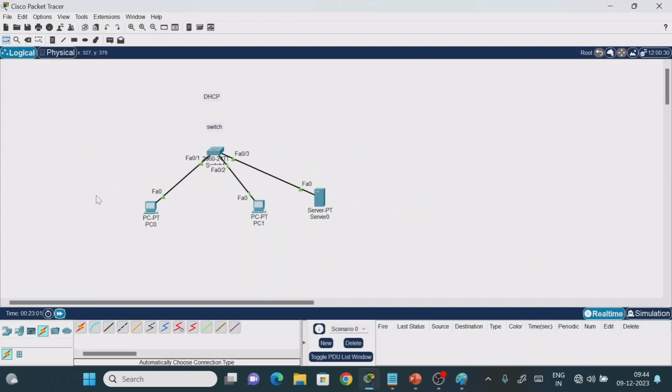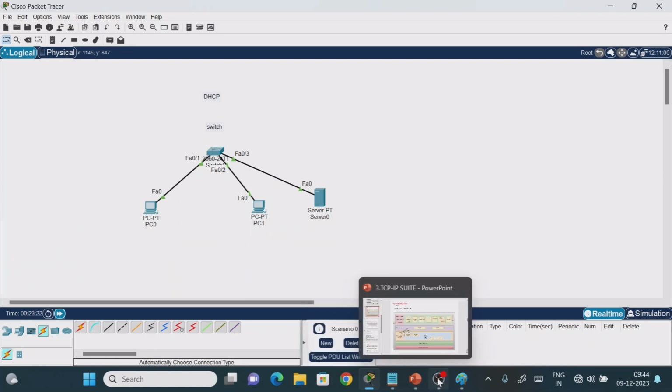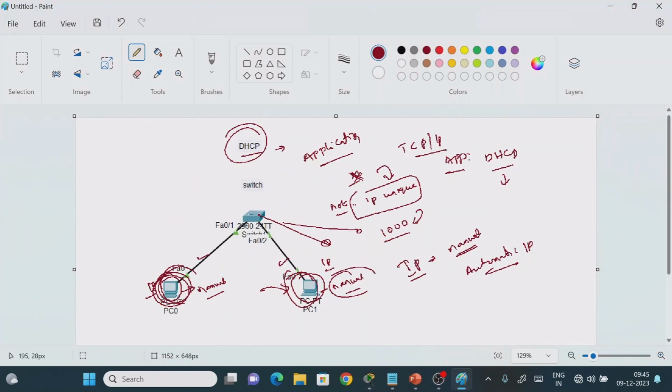To explain this one, I have considered this network scenario. If you want to get an automatic IP address, first what we require is a server. Inside the server there will be multiple IP addresses available, and whichever IP address is free will be assigned to this machine. First we need to create something called an IP address pool. What is the meaning of pool? It means a group of IP addresses.